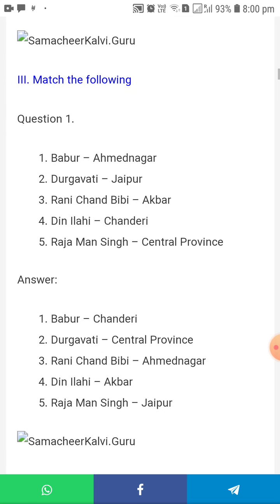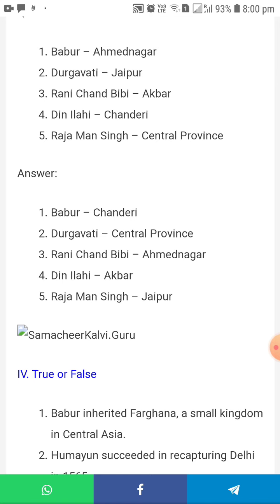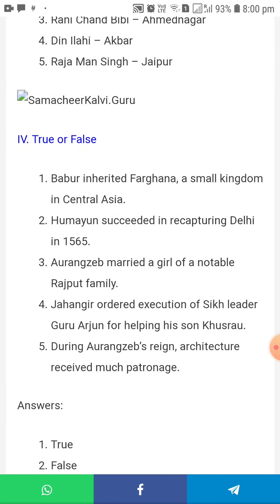And next, match the following. The question: Babur and Durgavati, Rana Sanda, Bibi and Dil Ilhani, Raja Man Singh. Babur means Sandarai. And Durgavati means central province. Rana Sanda Bibi, Ahmednagar. Dil Ilhani is Akbar. And Raja Man Singh, Jaipur.